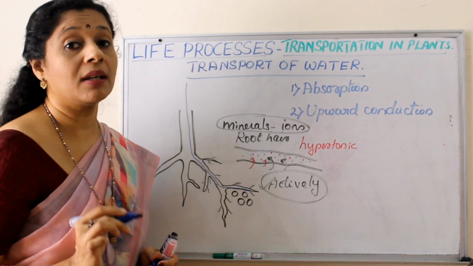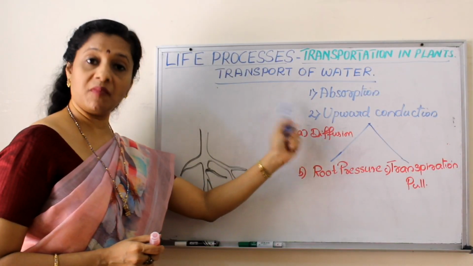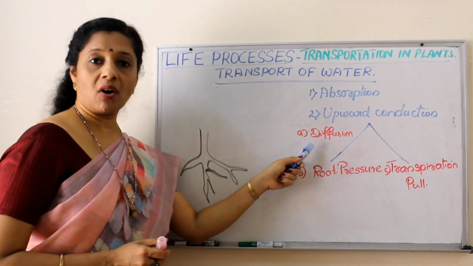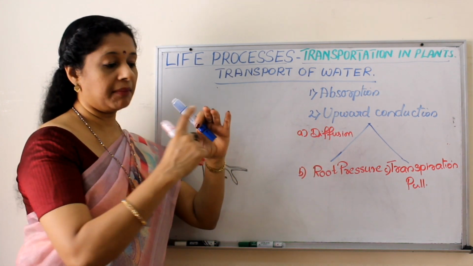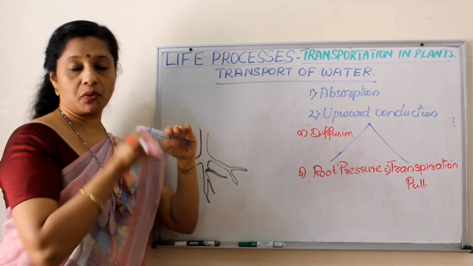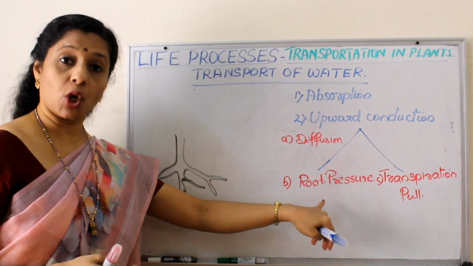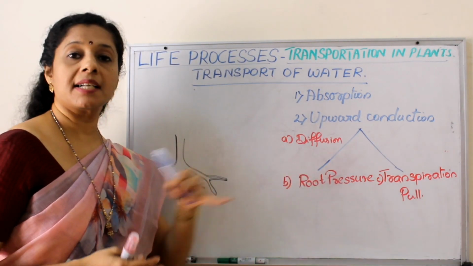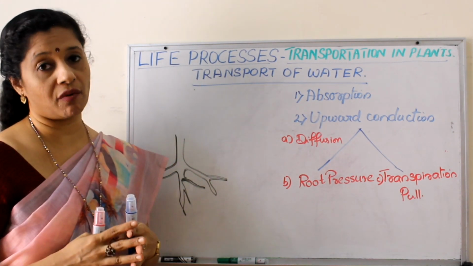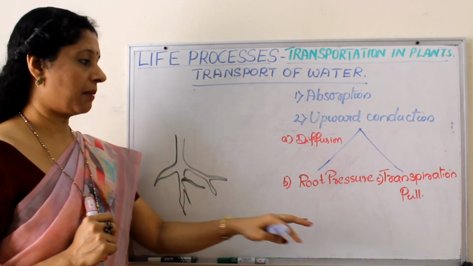Now how can the water go up? Upward conduction can happen by three processes. One we already discussed, diffusion. That means if the plant is very small or short, then by diffusion water can reach the leaves. In tall plants or trees, root pressure and transpiration pull are doing a major role in upward conduction of water. So let us discuss one by one.